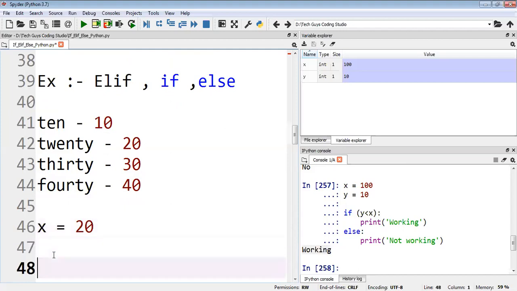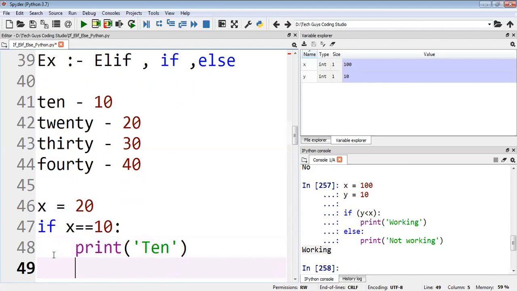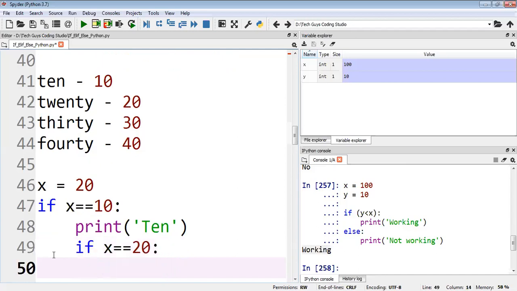X value is 20. Here I will write the condition: if x is equal to 10, we need to print that message, like 'this is 10'. Then I will write an if condition again, but instead of if, okay, one second, I will show you what happens. So if x is equal to 20, then you print 20 here.